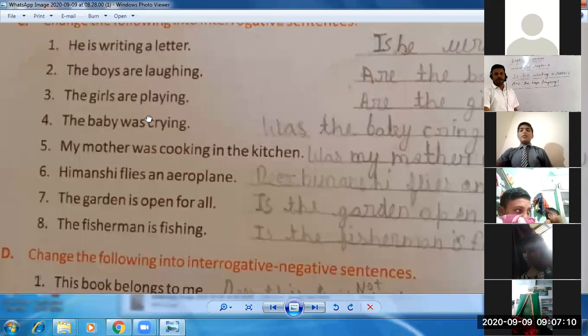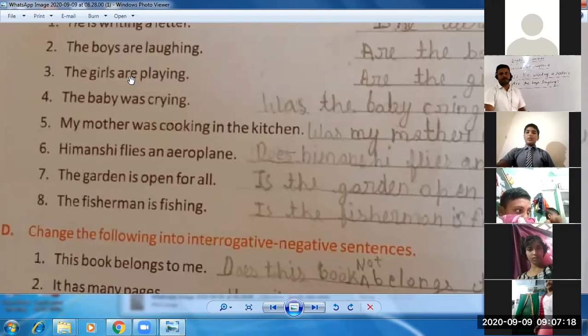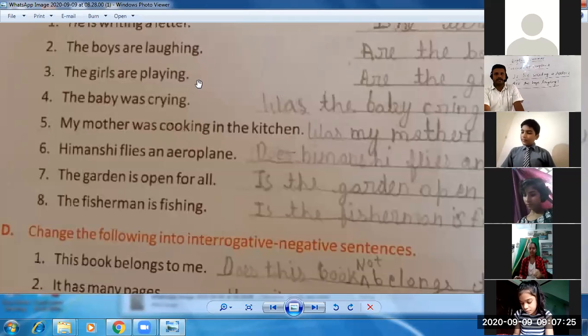Same way, you can also change the third sentence. Nothing is different. You change this sentence into the interrogative one by yourself. Put the helping verb first. Are the girls playing? And question mark. It's quite easy again.